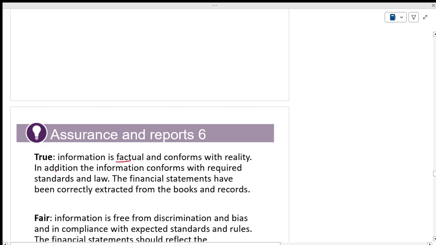True is factual, it conforms with reality. Is it right? Conforms with reality. This is very important. What is true? True information is factual and conforms with reality. In addition, the information comes up as per the laws. Okay, that is very important. The financial statements have been correctly extracted from the books and records. From the books and records means you should know journal entries.